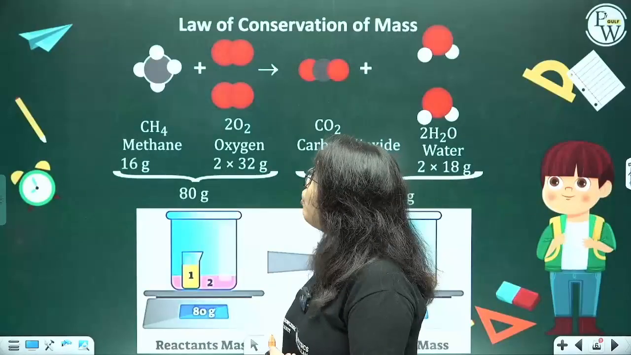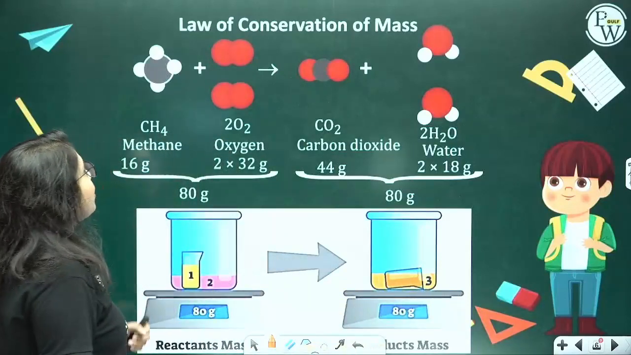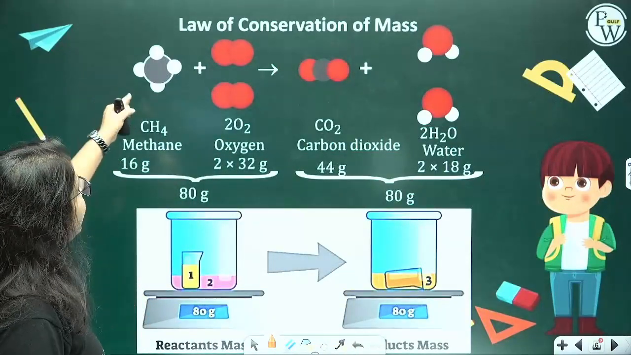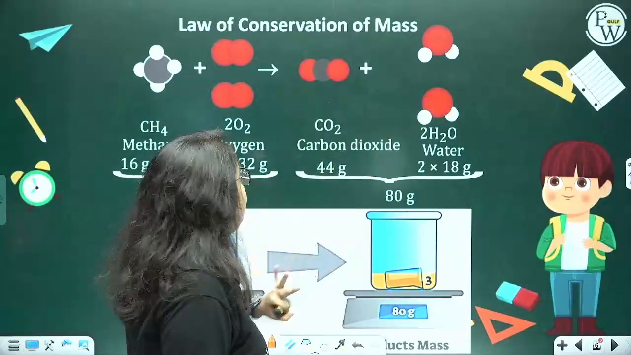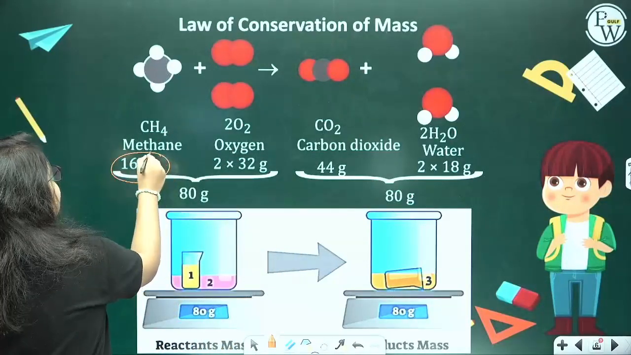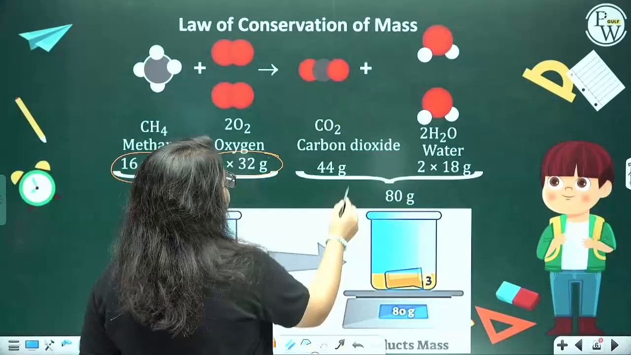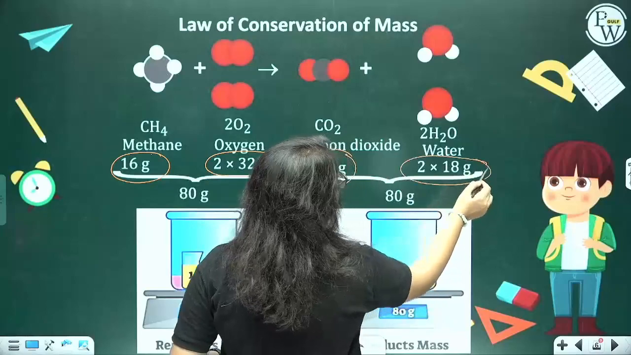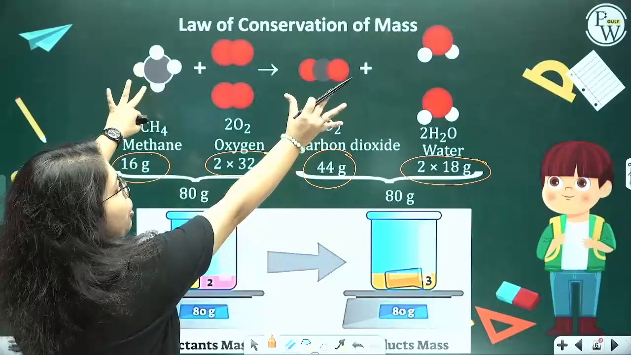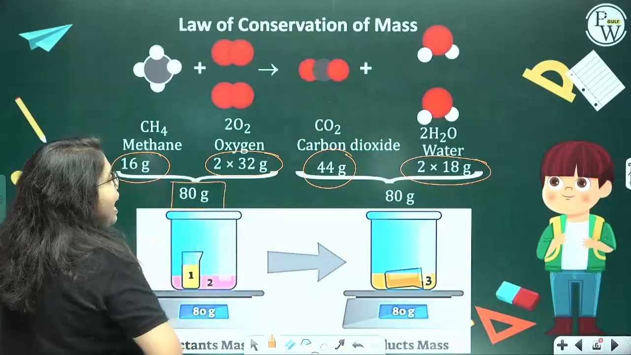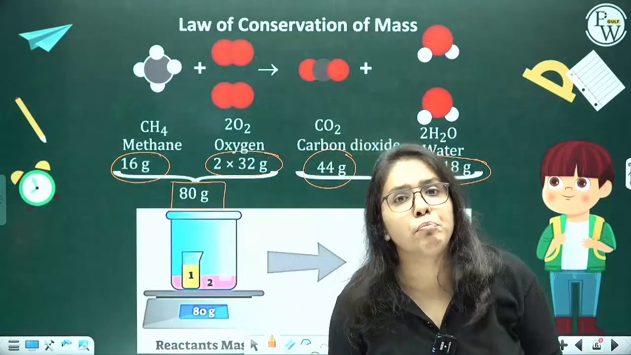Now moving on to a diagram to understand this. For understanding the law of conservation of mass, you can see that here methane is interacting with oxygen to get carbon dioxide and water. Look at this. 16 grams of methane is combining with 2 into 32 grams of oxygen to give rise to 44 grams of carbon dioxide and 2 into 18, that is 36 grams of water. When you take the sum total of the reactants and the products, you will see that 80 grams of reactants combined to give rise to 80 grams of the product.